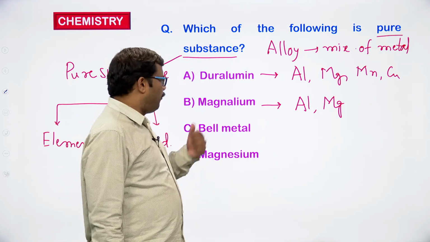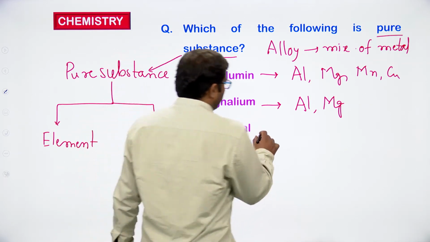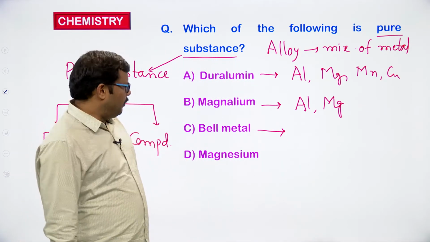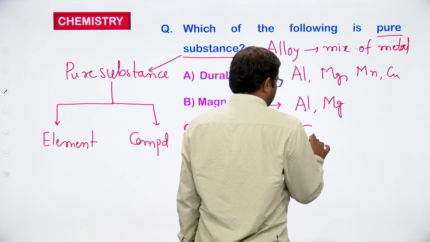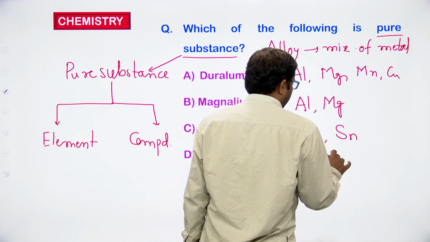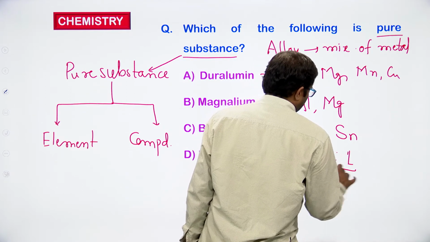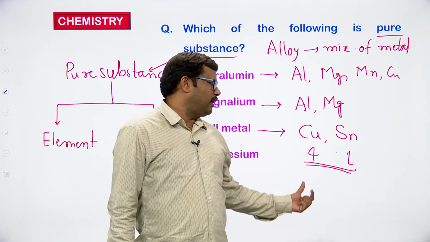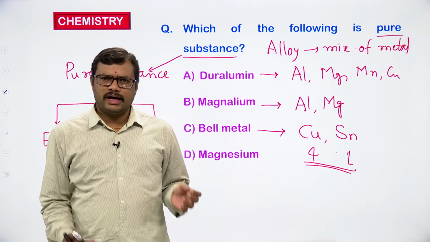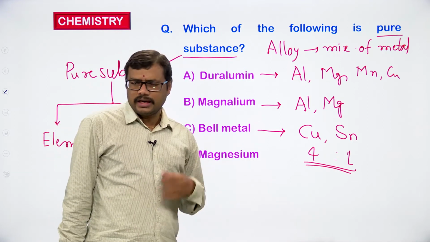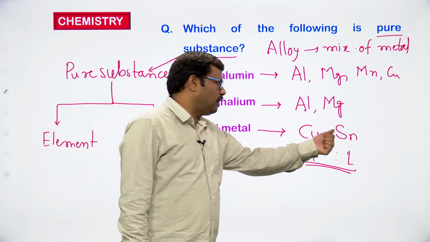Bell metal is also an alloy. Bell metal is nothing but a brass, but the copper and tin will be in a 4:1 ratio, 4 parts of copper and 1 part of tin. When they are mixed together, we get bell metal. Bell metal is an alloy of copper and tin.